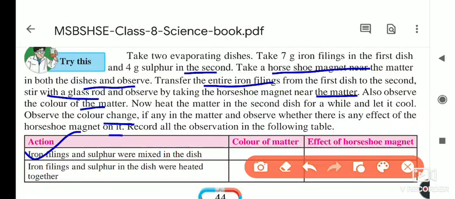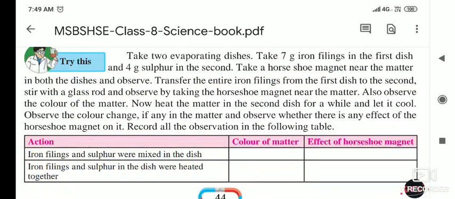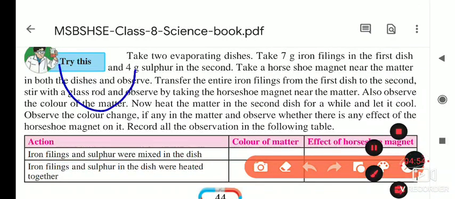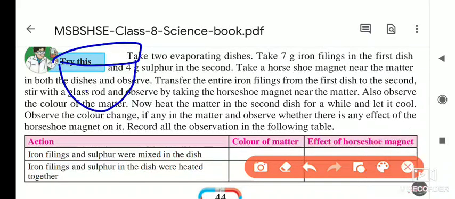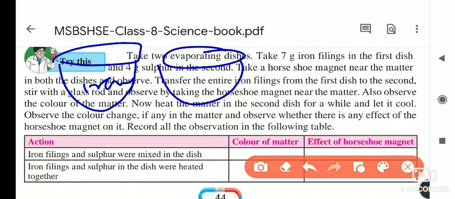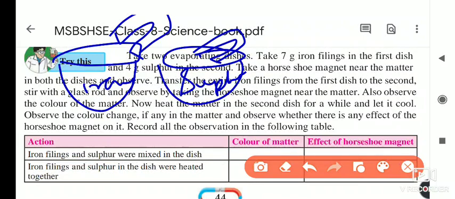In that activity, first of all we have to take 7 grams of iron filings. In the second evaporating dish, we take the sulfur. The horseshoe shaped magnet is to be taken near these. As you know, iron will get attracted towards the horseshoe shaped magnet. If you take the same magnet near the sulfur powder, does the sulfur powder get attracted? No, because it is not a magnetic substance.